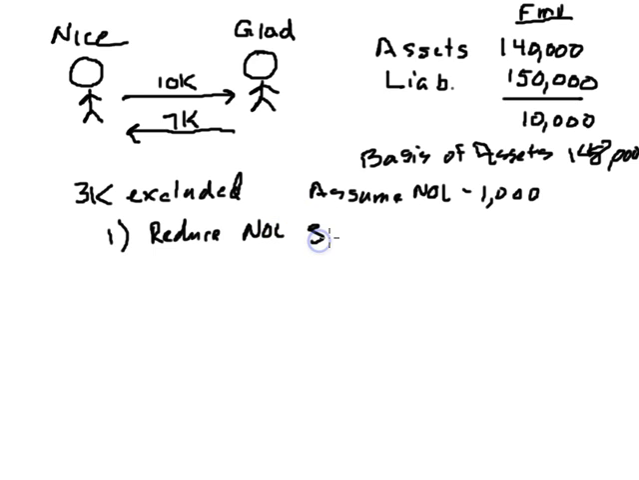So the first thing that we would have to do is reduce our NOL from $1,000 down to 0. Now, we don't have any general business credit, minimum tax credit, or capital loss carry forwards. So our next thing that we would have to reduce is our basis. Now, it appears that our basis would be reduced, our $148,000 basis would be reduced by $2,000.